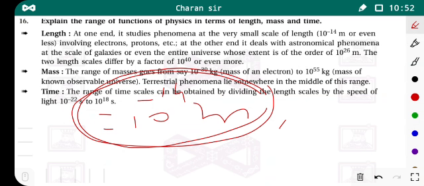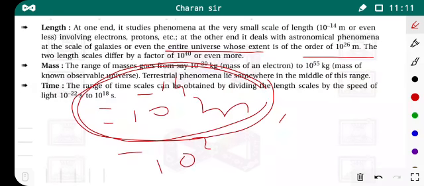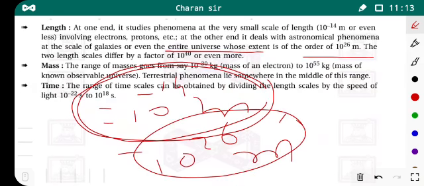Also we study phenomena on the astronomical scale, astronomical phenomena at the scale of a galaxy or even the entire universe. Those phenomena have lengths on the order of 10 raised to 26 meters. This is very large.